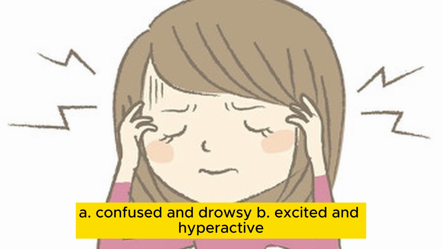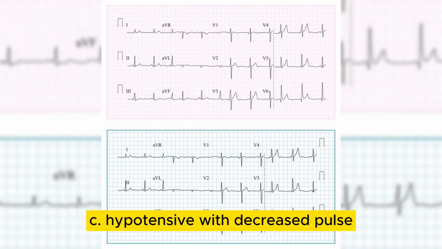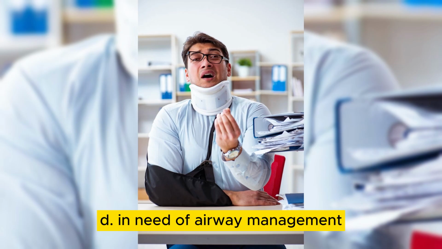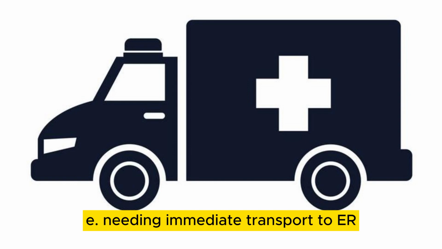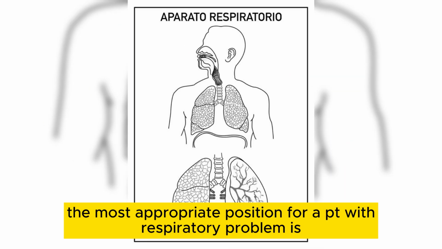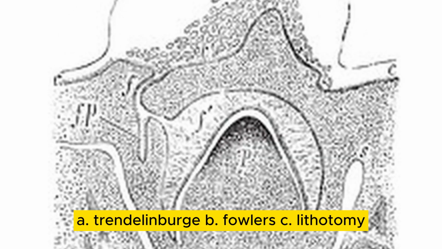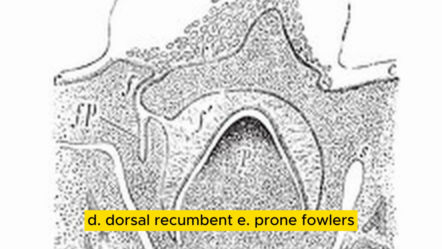After a PT has had a grand mal seizure, one would expect the PT to be A. Confused and drowsy. B. Excited and hyperactive. C. Hypotensive with decreased pulse. D. In need of airway management. E. Needing immediate transport to the ER. Confused and drowsy. The most appropriate position for a PT with a respiratory problem is A. Trendelenburg. B. Fowler's. C. Lithotomy. D. Dorsal recumbent. Prone. Fowler's.